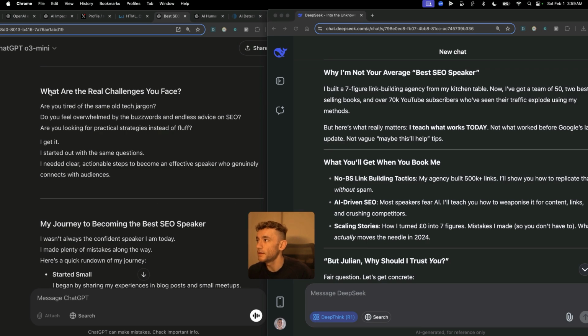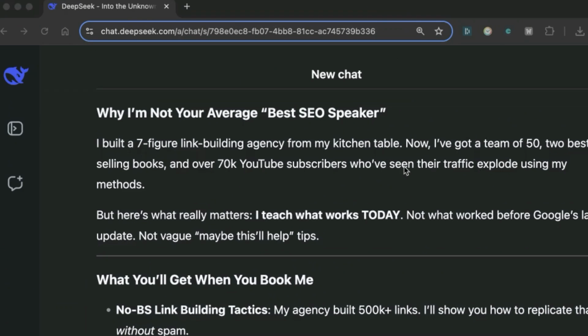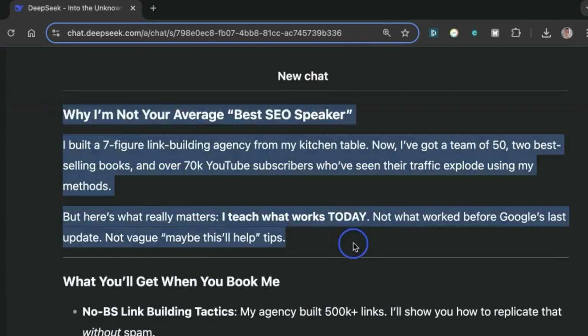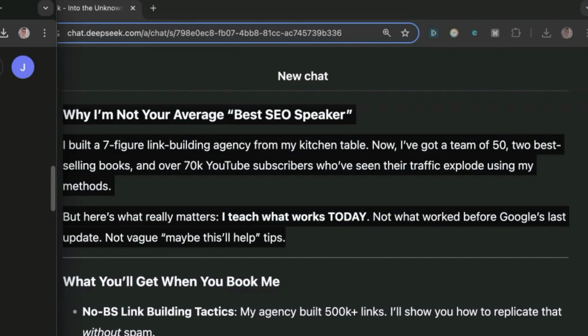Let's compare these. So it says, ChatGPT O3-mini, if we have a look at this section of content, it says, what are the real challenges you face? Are you tired of the same old jargon? Do you feel overwhelmed by the buzzwords and endless advice on SEO, blah, blah, blah? I just don't think that feels as humanized as this one that says, I built a 7-figure link building agency from my kitchen table. Now I've got a team of 50, 2 best-selling books, and over 70k YouTube subscribers. This content just feels so much more humanized than this one over here.